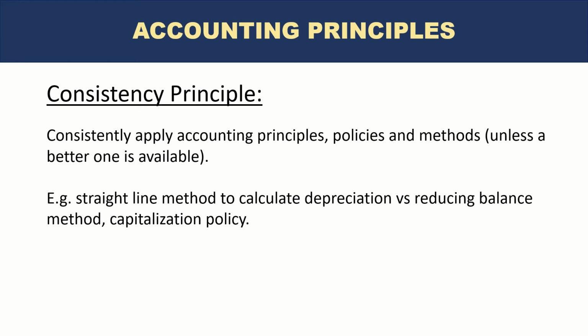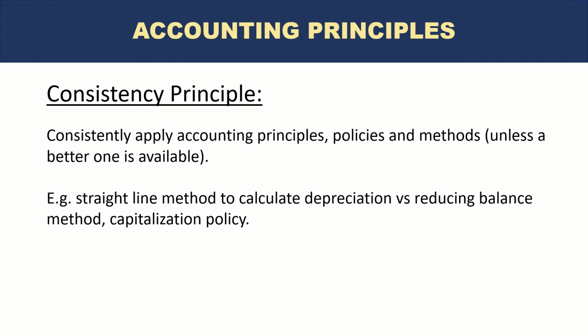Or they could choose a reducing balance method, which is not an equal allocation of depreciation over the useful life. It depends on certain other factors, which will result in higher depreciation being recorded in the first year or in the earlier years, and then the amount of depreciation reduces every year.